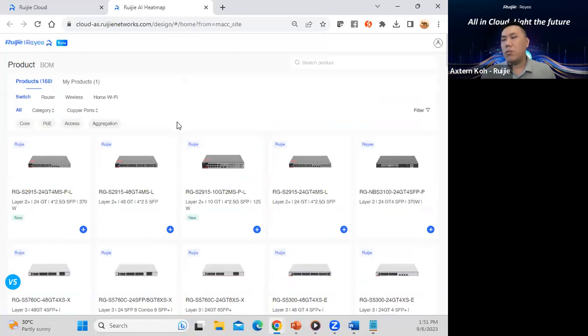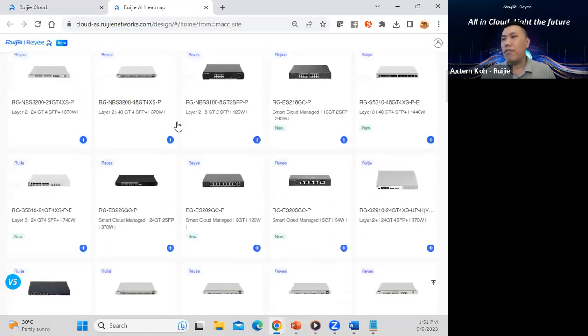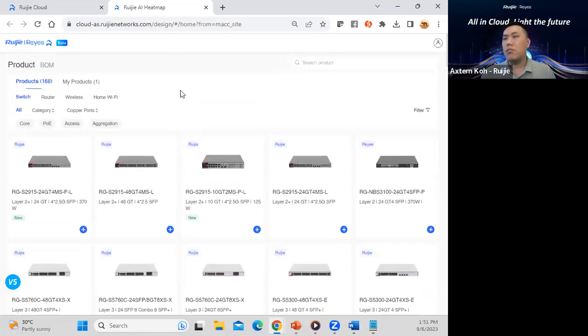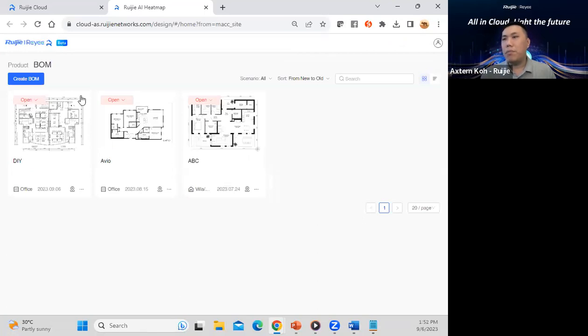It lets you know what other switching models we have, AP models, and EG routers. So based on here, how can we generate the heat map for a customer? Normally, from here you can go to BOM. Based on the BOM, you can create multiple BOMs based on your customer scenario.